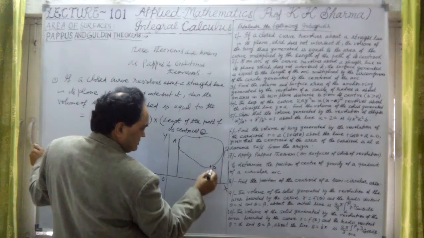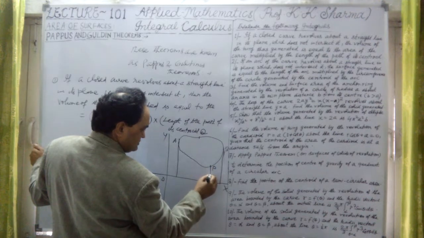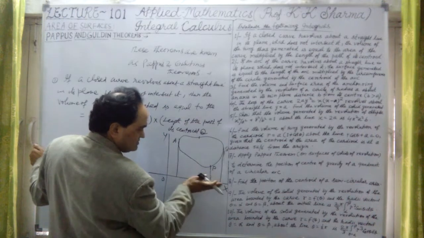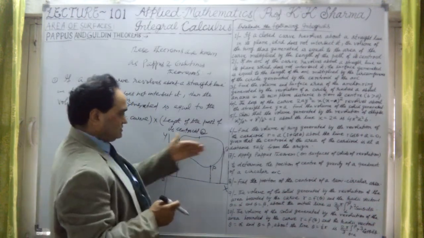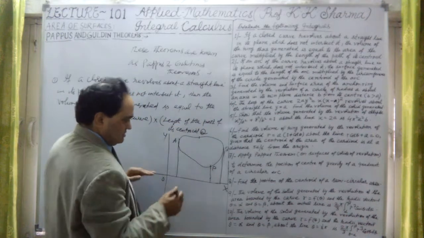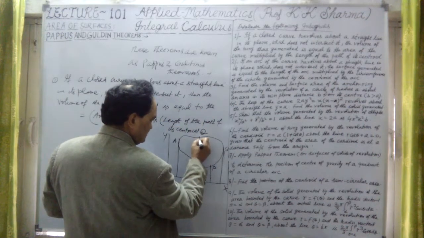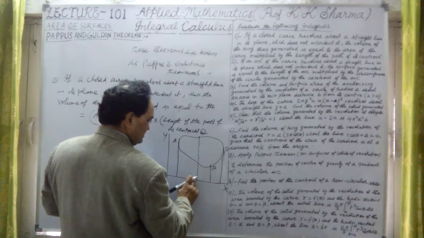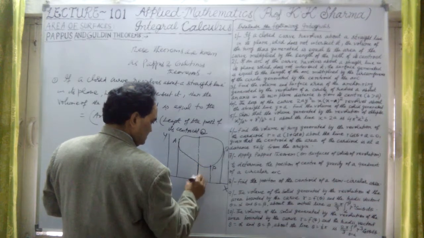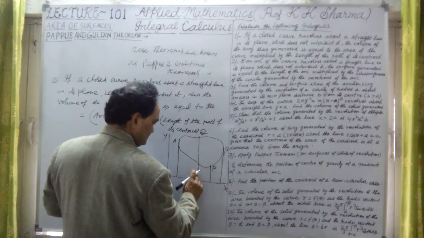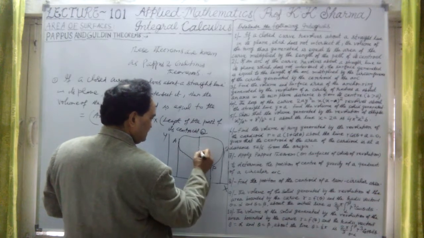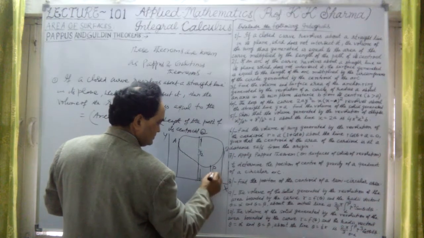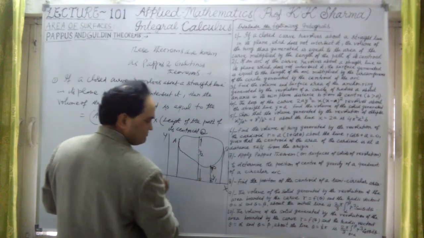If I take the perpendicular distance from the x-axis, because about the x-axis, the straight line, this closed curve will be revolved. This is point P and this is point Q. The height of Q, the y coordinate, let me take y2, and the y coordinate of P is y1.